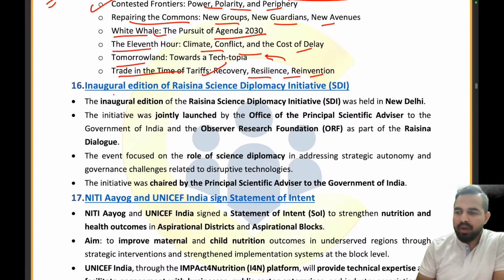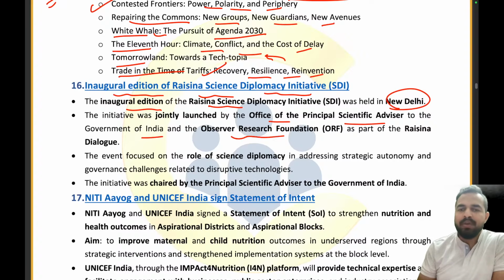So the inaugural edition of the Raisina Science Diplomacy Initiative was held in New Delhi. So we are inaugurating Raisina Science Diplomacy. It is jointly launched by the Office of the Principal Scientific Advisor to the Government of India and the Observer Research Foundation as a part of the Raisina Dialogue.